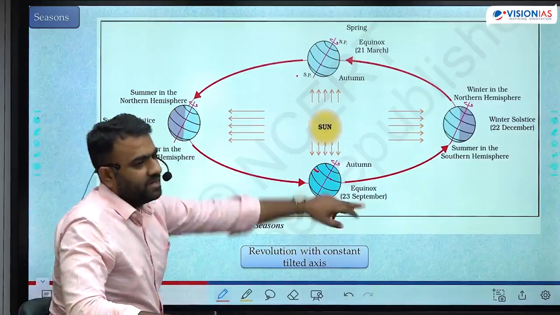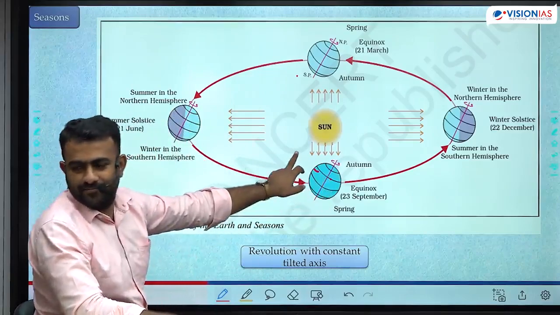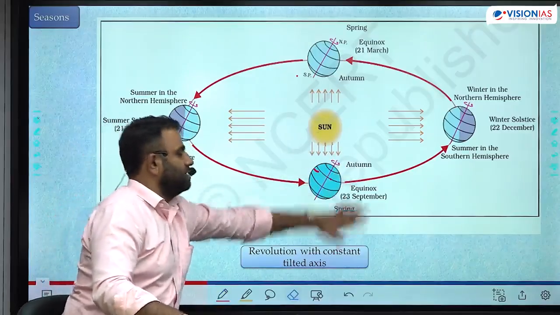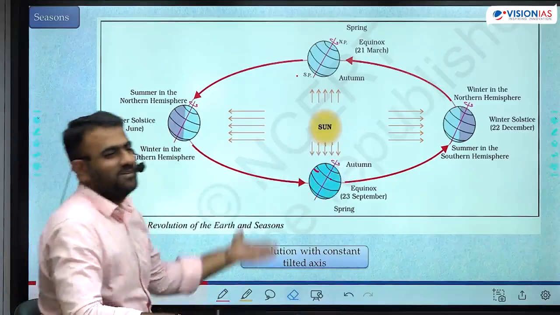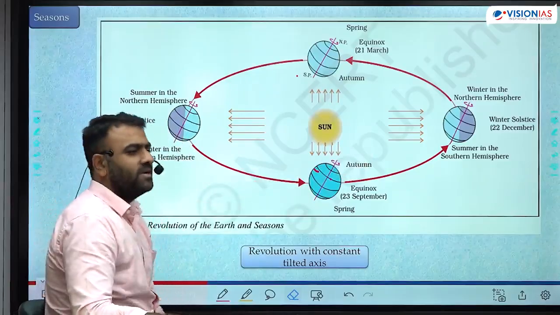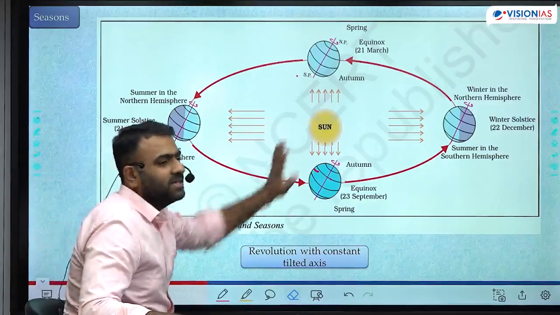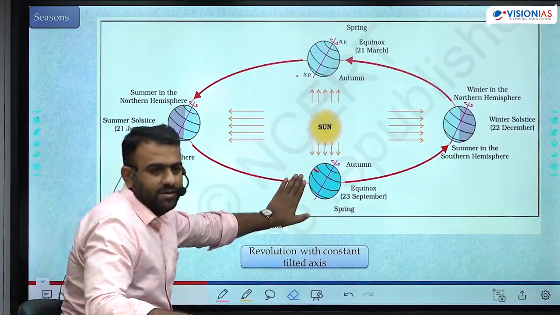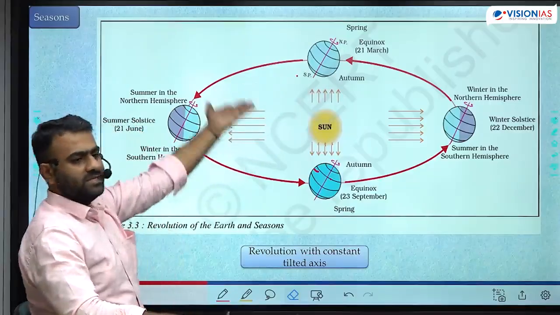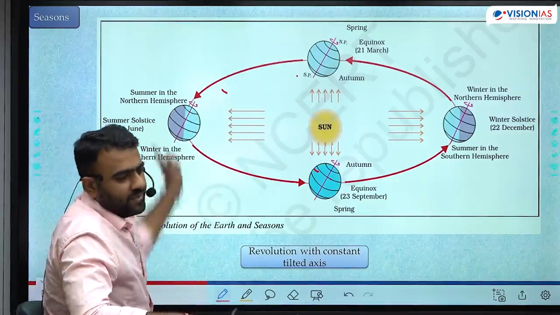Coming from summer to winter, in between, the trees will start to shed the leaves. Why? Because the trees have better common sense than human beings. Because there is a shortage of water in the winter season. In winter there is a little less water, so let's save some water. We don't have that common sense, right? It will start to shed the leaves to save water. That is what is autumn, autumnal equinox. Now you are moving towards summer, there is an increasing availability of water, so it will start to bring back the leaves. That is what is spring. These are the 4 seasons.